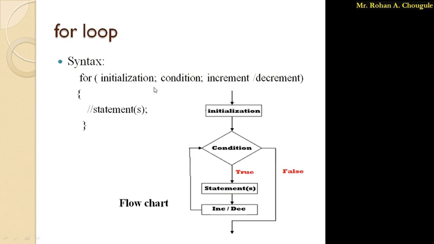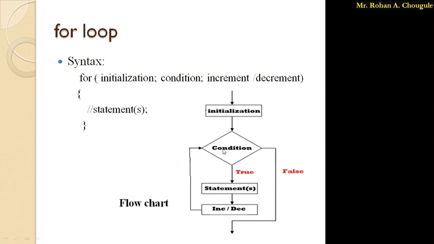Then here initialization, semicolon, condition, then semicolon, increment or decrement. Remember that in for loop, you can skip initialization, you can skip condition, or you can skip increment or decrement, but you have to write two semicolons. So semicolons are a must in for loop. Okay, so this is the syntax.